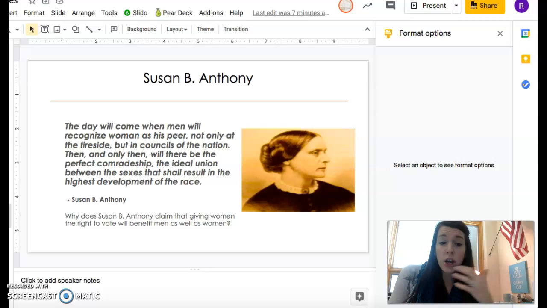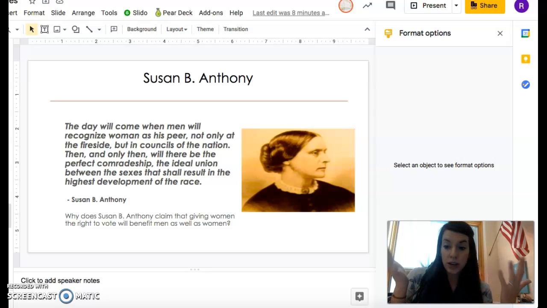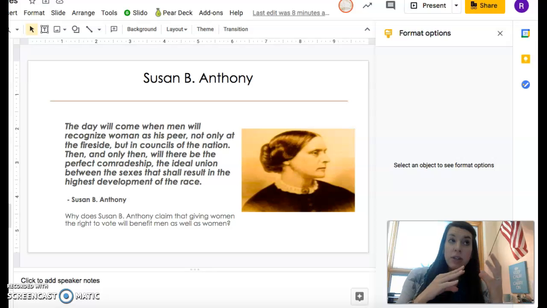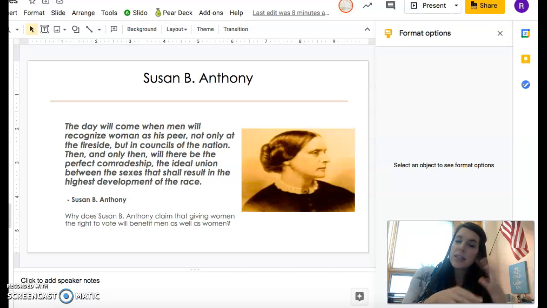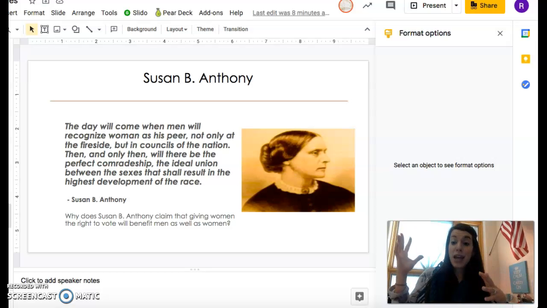What she's trying to argue here is that it's going to result in the highest development of the race, that humankind is actually going to advance if women have a say in politics. Because now, instead of only 50% of the brains coming together and coming up with solutions for problems, you get to add women to the equation, and you have 100% of human brains working on it.